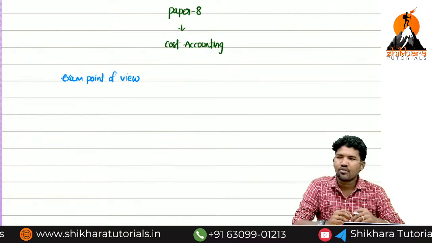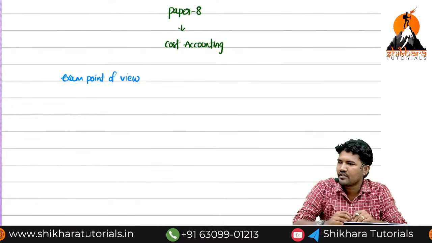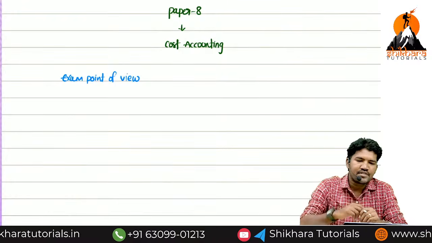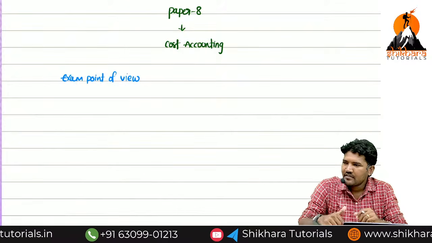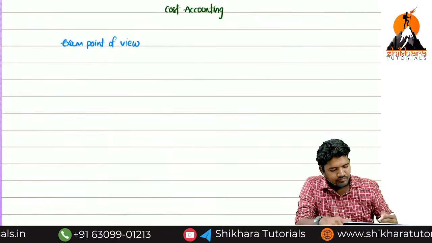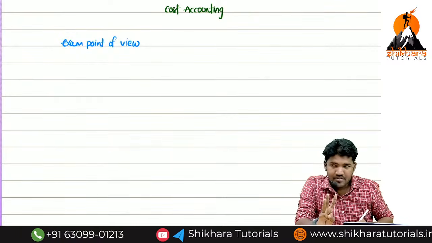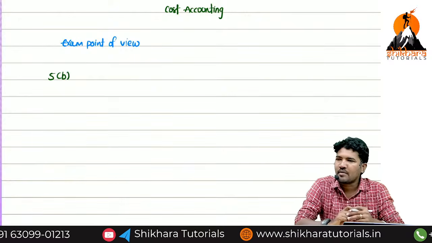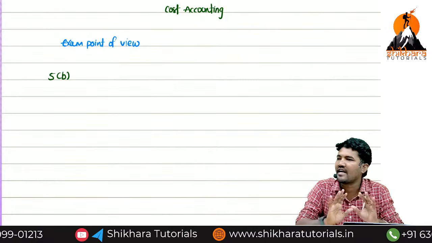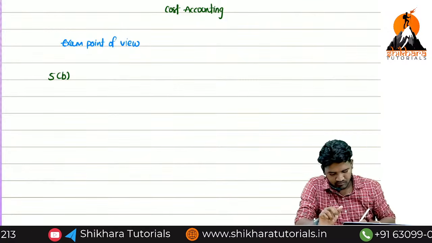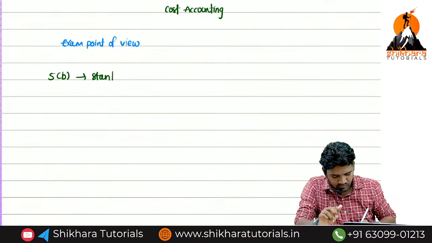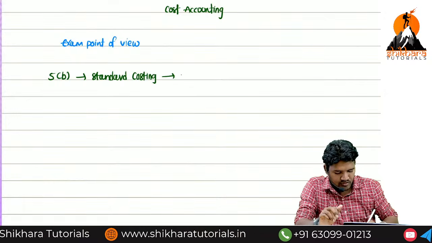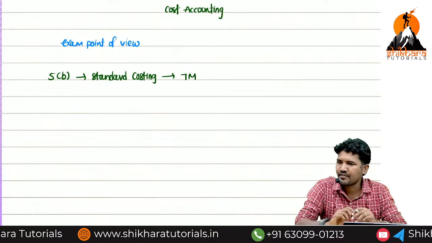I hope you already know the question paper pattern. MCQs for 30 marks, remaining are practical and theory questions, right? When it comes to practical and theory questions, they start from question number 2 to 8, right? Then fine. I will give clarity regarding these 3 chapters related question numbers. Question number 5B, it's a slot fixed for standard costing problems, a basic problem. You will get a mandatory 7 marks problem, it's a basic version.